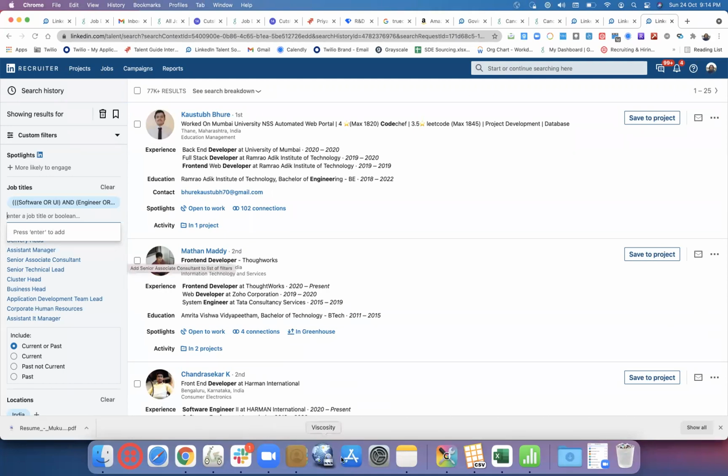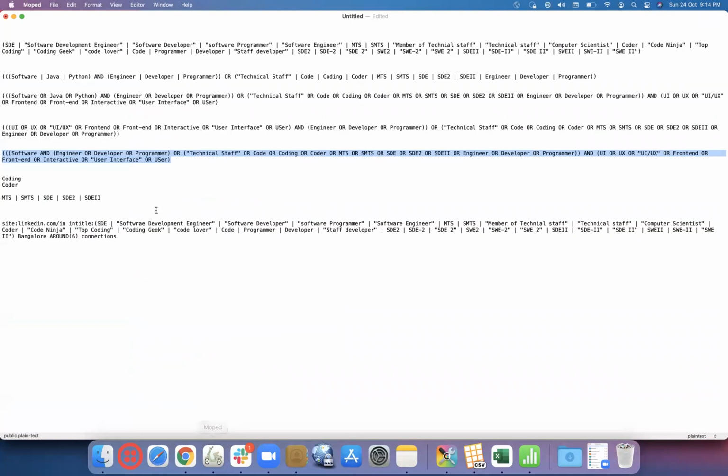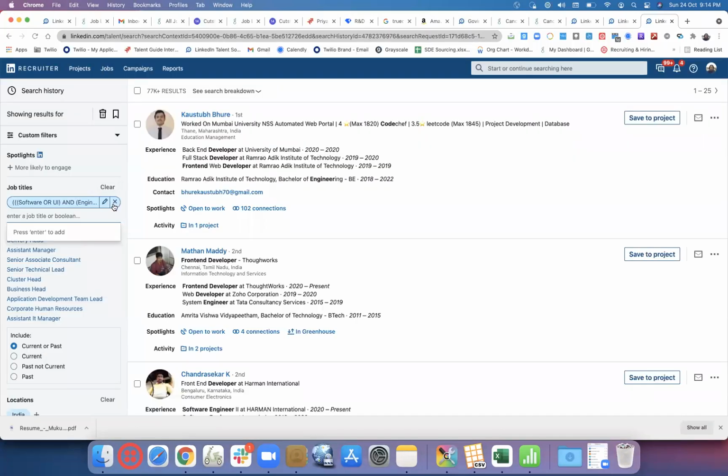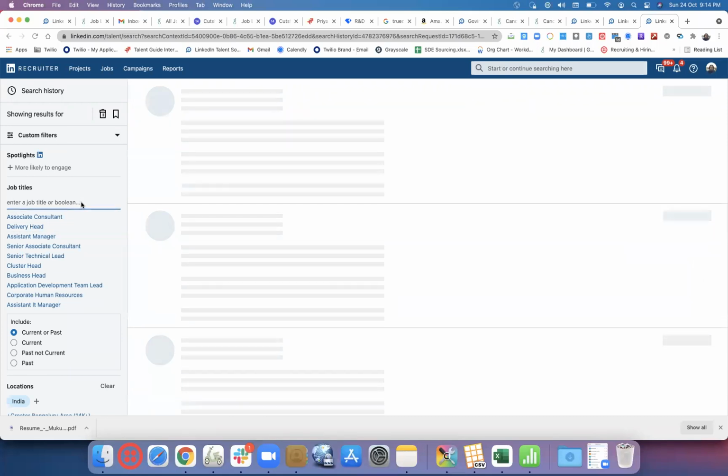So yeah, I think here we need an additional, like here we did software or Java. So this is correct. And if we're removing, let's say if just this, without any word, just the bracket. If we understand that bracketing, then we are good to go.